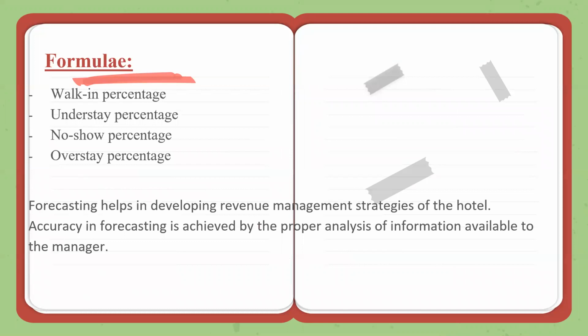All right, so let's look at some formulae. We'll look at these simple ones: walk-in percentage, understay percentage, no-show percentage, and overstay percentage. All right, so let's see how we calculate this.